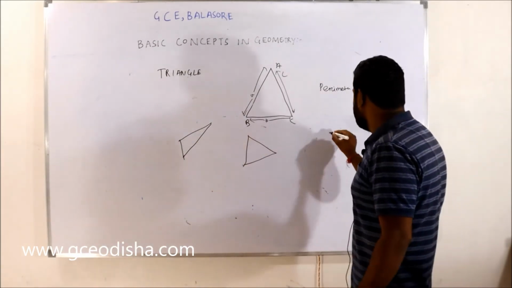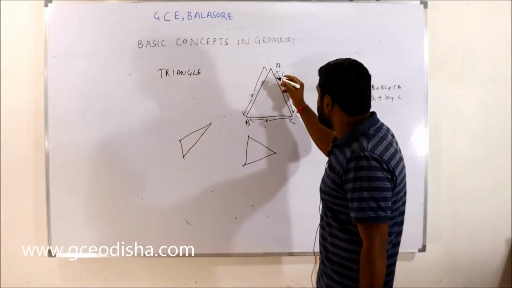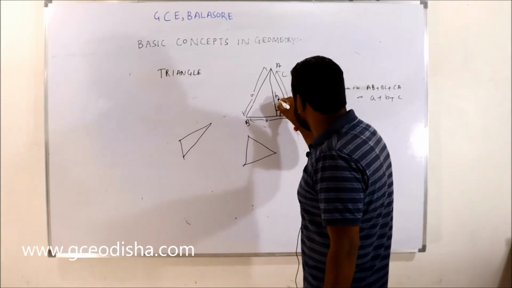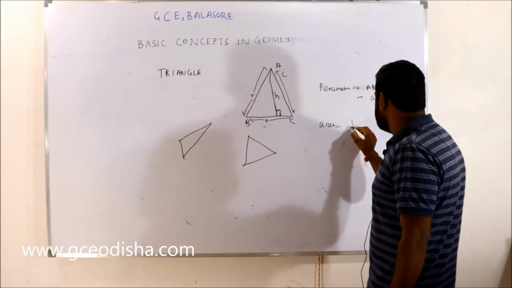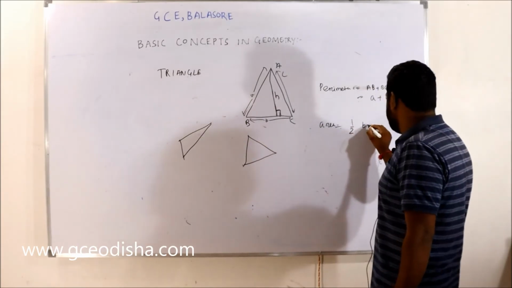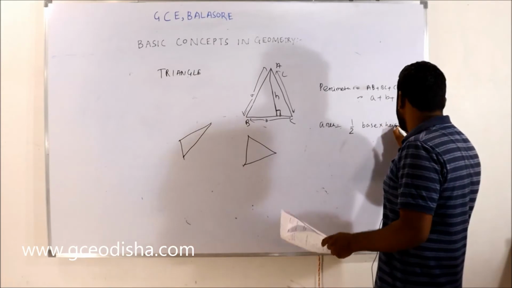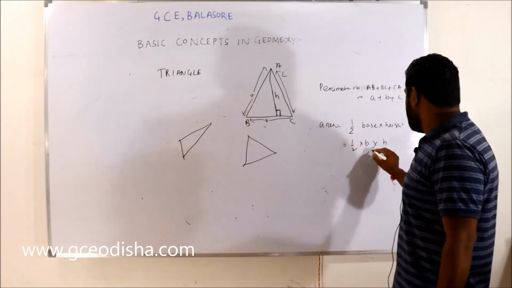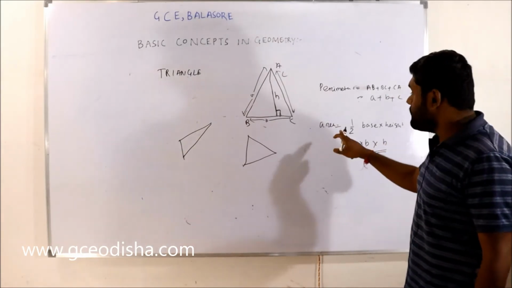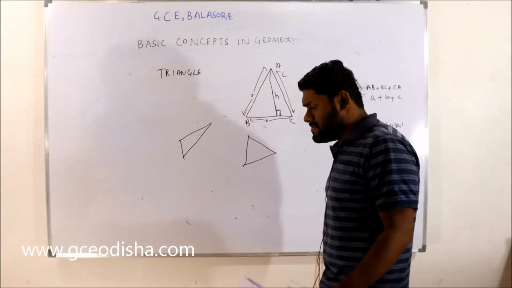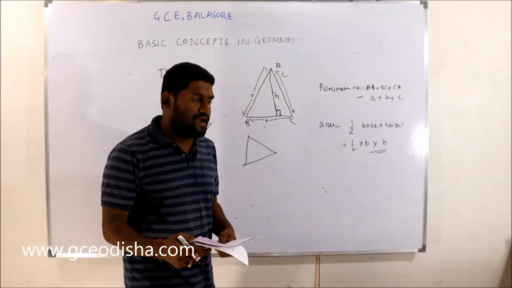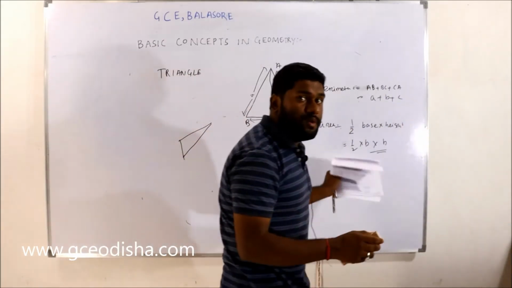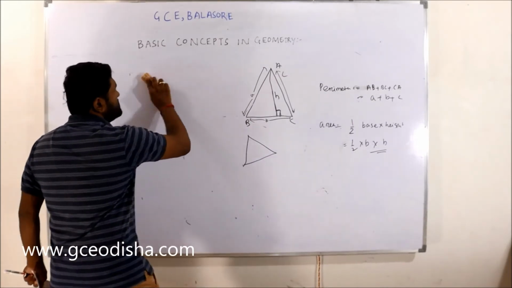Then comes the area. If you draw a perpendicular from the point A to the base line, and the height is h, the area is half into base b into height h. This is the area of the triangle. This is one form of area of the triangle. There are many types of triangle. I will tell later. Based on the triangle, you can find the area. There are other forms of area too. We will see that. Don't worry about that.